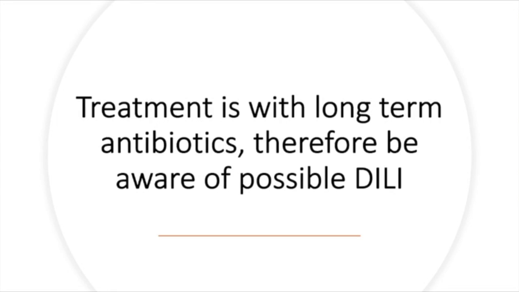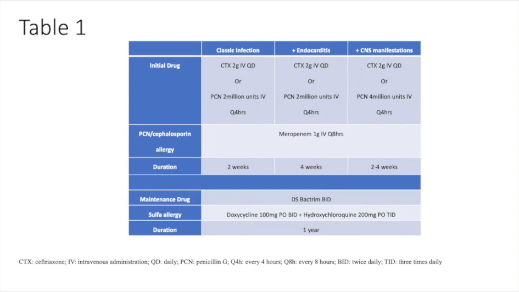Given that antibiotics are the treatment for this disease, it is also possible that drug-induced liver injury can cause liver test derangement. Without this treatment, the disease is eventually fatal. It's important to keep the differential of liver enzyme elevation very broad, and in particular to consider Whipple's disease if relevant extrahepatic manifestations are also present. Table 1 shows treatment options.